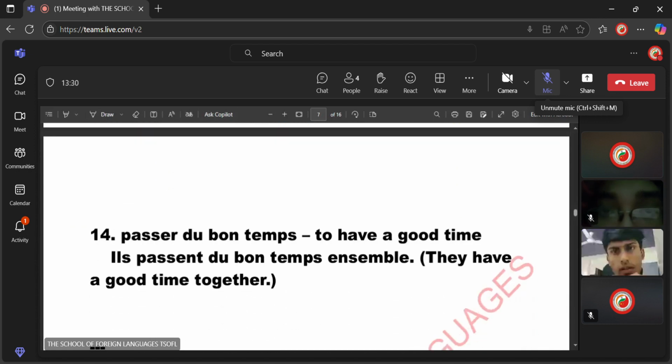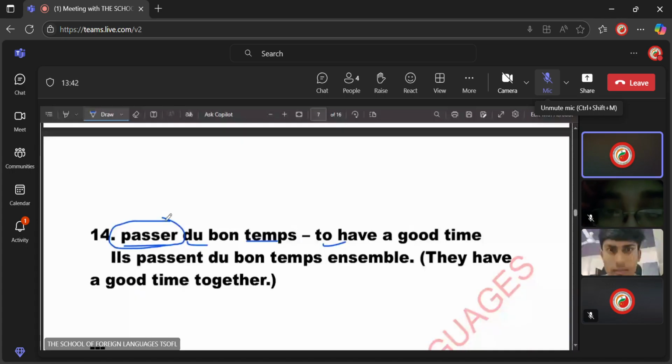Okay, the last one it says to have a good time. Now it is passer de bon temps. Passer de bon temps. To spend, to have some good time. Passer is the verb, meaning to spend or to pass. Okay, to spend or pass some good time. Now again it changes the stem in action. Ils passent de bon temps ensemble. They spend or they pass some good time together.